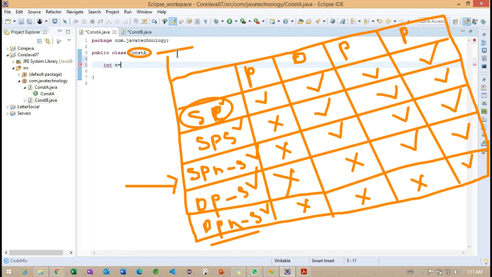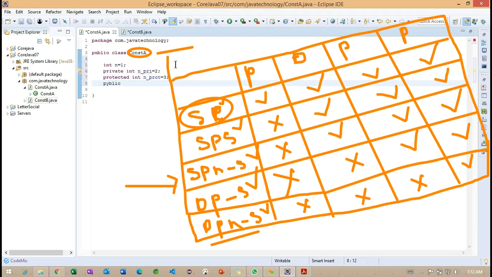int n is equal to 1. So this is a default one. private int n_private is equal to 2. protected int n_protected is equal to 3.